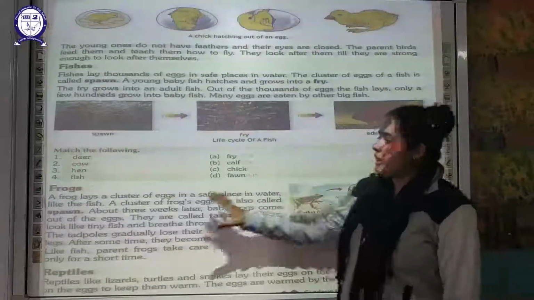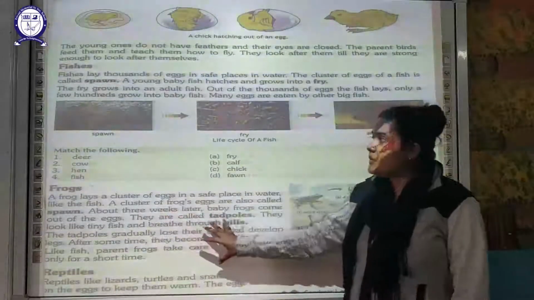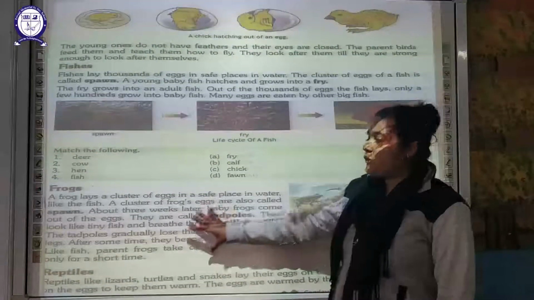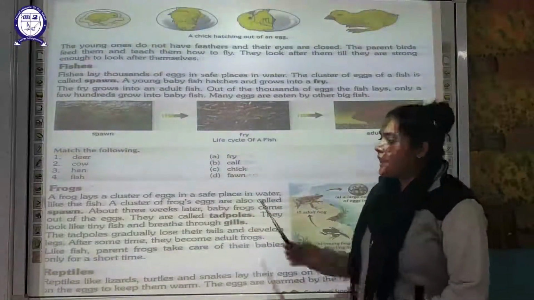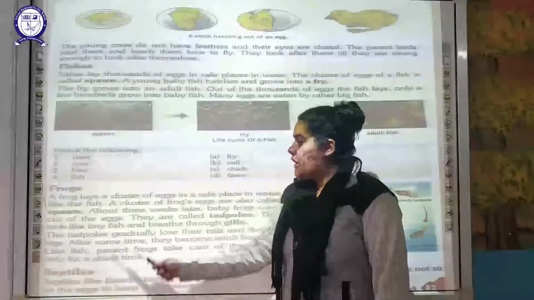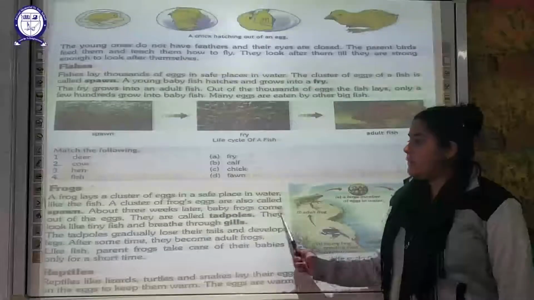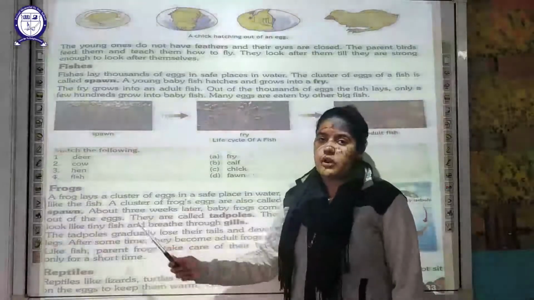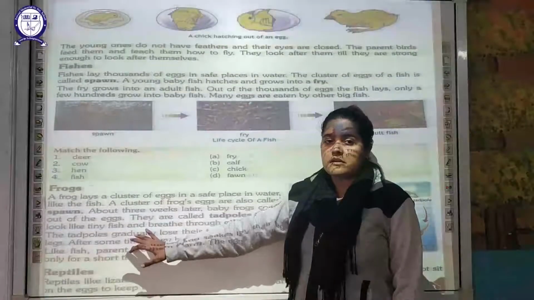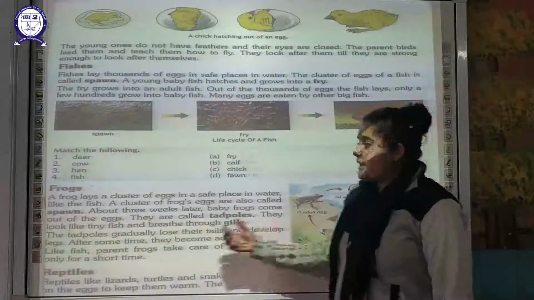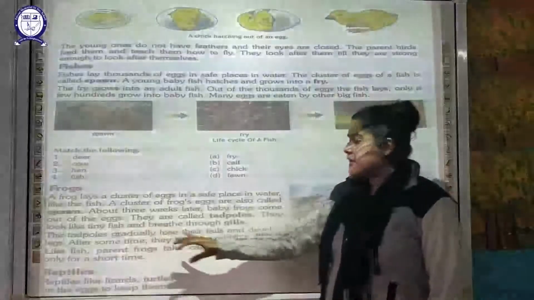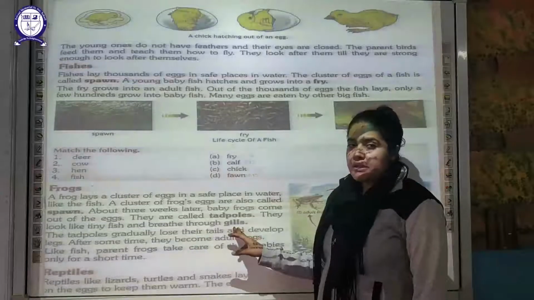Now moving on, the next animal is your frog. Similarly to the fish, frogs are going to lay thousands of eggs in a cluster in water, and their eggs are also known as spawn. Three weeks later, the baby frog is going to come out of those eggs, and that is called a tadpole. They look like a tiny fish, and they breathe through gills.